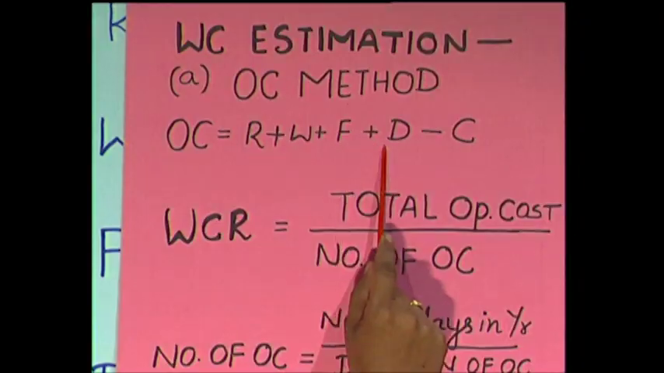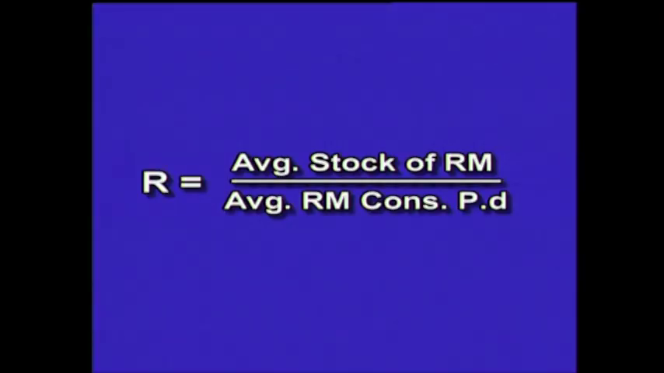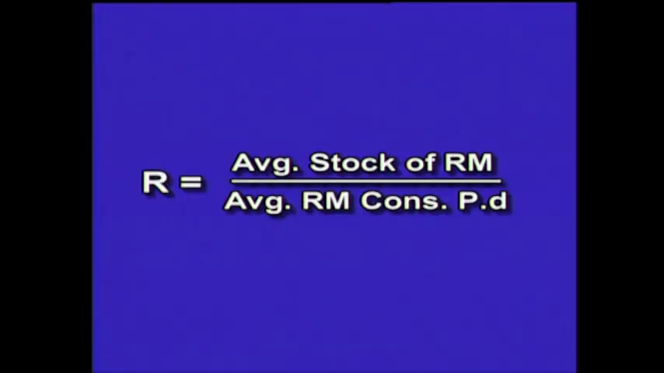Now, let us see how we are going to calculate this R, W, F, D and C. R refers to average stock of raw material divided by average raw material consumed per day. Average stock of raw material is opening stock of raw material plus closing stock of raw material divided by 2. Now, average raw material consumed per day. How are we going to get this raw material consumed? First, take opening stock of raw material, add purchase of raw material you have made, minus closing stock of raw material. This gives you raw material consumed.